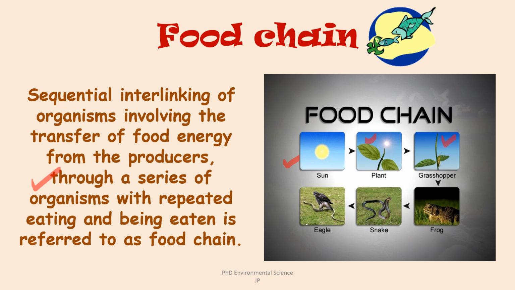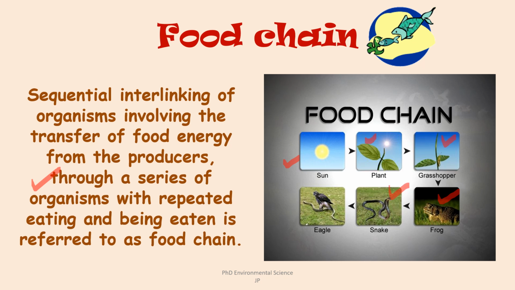Grasshopper represents a primary consumer. It is a herbivore that eats plant to obtain energy. In this food chain, the grasshopper consumes the plant. Frog is a secondary consumer. It is a carnivore that eats the grasshopper. This represents the transfer of energy from the primary consumer, that is grasshopper, to the secondary consumer, that is frog. Then snake is a tertiary consumer.